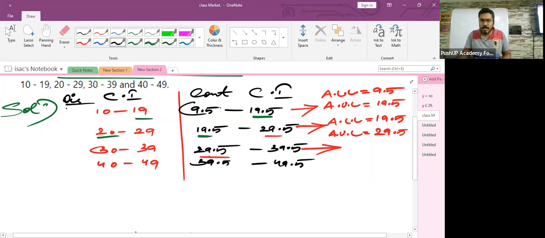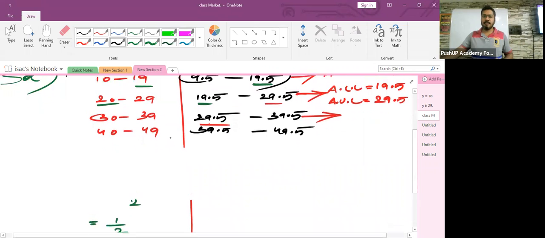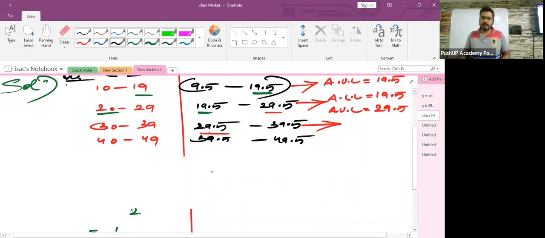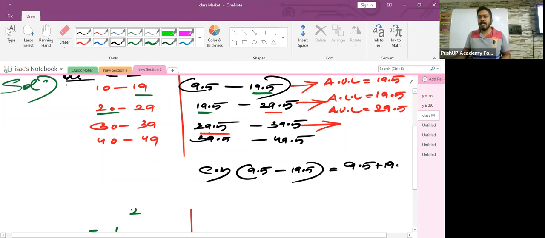What is the class mark of the first class interval 9.5 to 19.5? The class mark will be the average of the lower limit and the upper limit. Please remember this. The lower limit is 9.5.